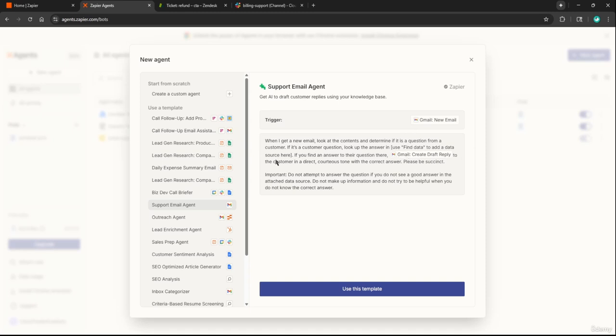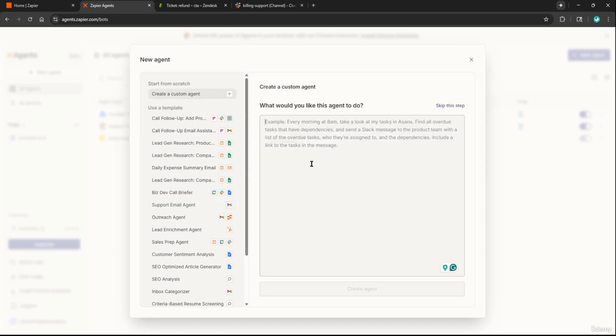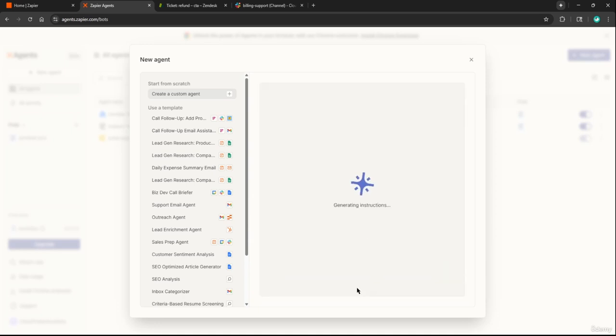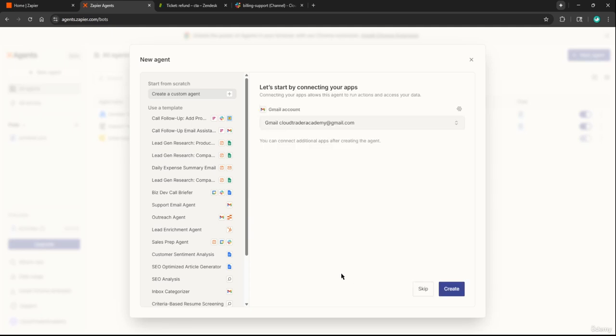If it doesn't find anything that's a good answer, it's not going to try. It's not going to bother. So I could say, let's create... or I don't have to say that. Let's just say, whenever I receive an email, I want this AI agent to auto reply with a picture of a dog. Something random, just an example. So if I create this agent, it's going to automatically give us a draft of what the connections would be.